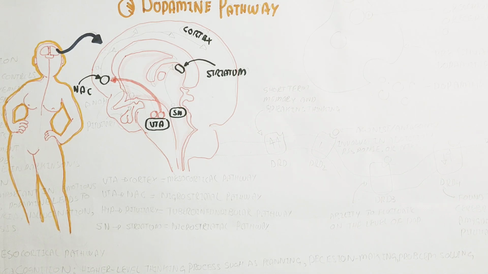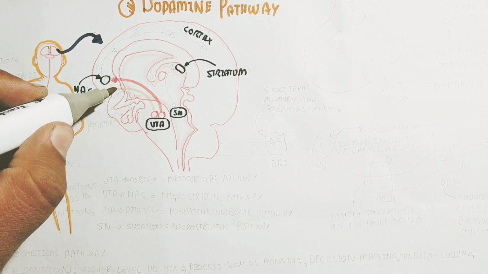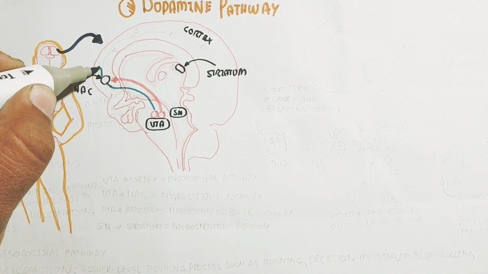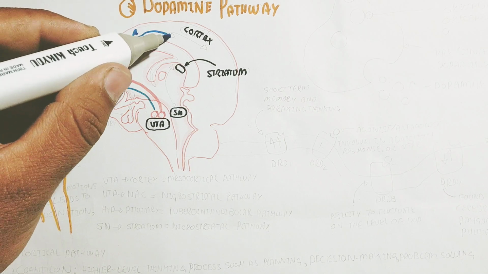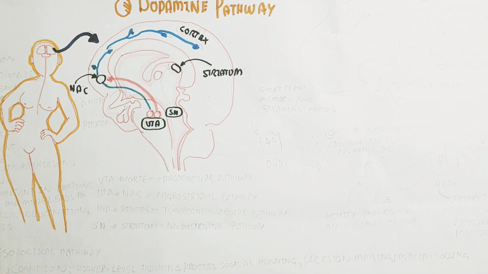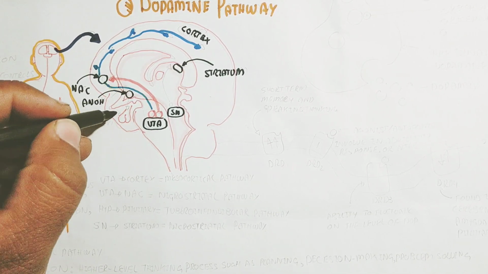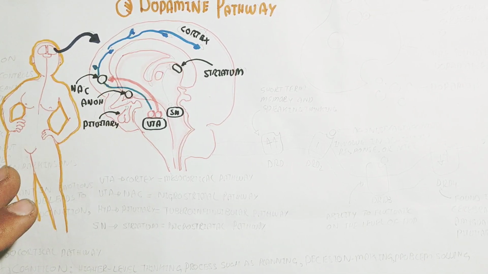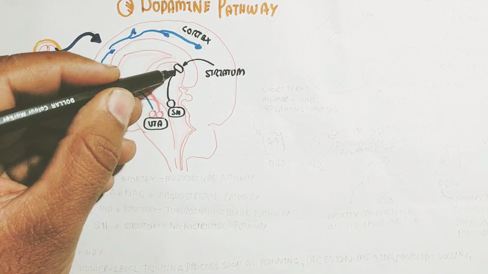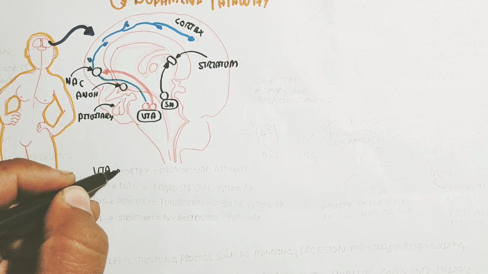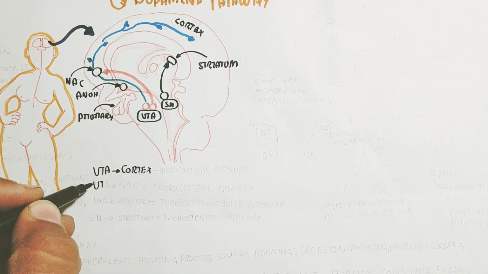So here is the ventral tegmental area, which targets the nucleus accumbens. This pathway is the VTA to nucleus accumbens pathway. Remember, the blue color shows the ventral tegmental area to the cortex. This ventral tegmental area to the cortex is the mesocortical pathway, while this is the pituitary gland. On the other hand, remember, the substantia nigra to the striatum is the nigrostriatal pathway.